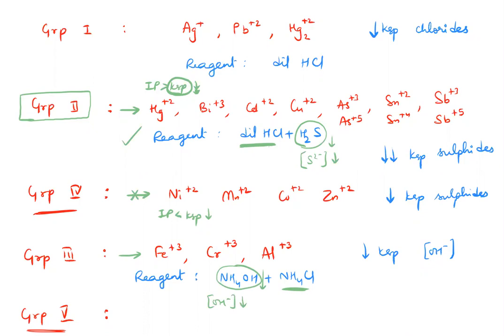So only for these ions, the ionic product (IP) will be greater than Ksp. It will not happen for group 4 or group 5. Therefore, only group 3 is selectively precipitated.